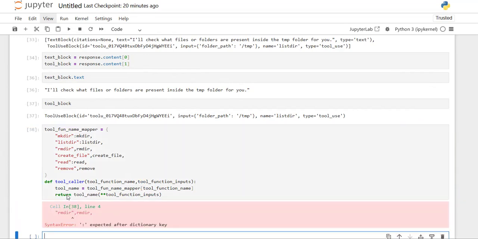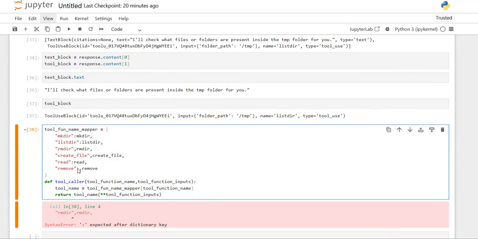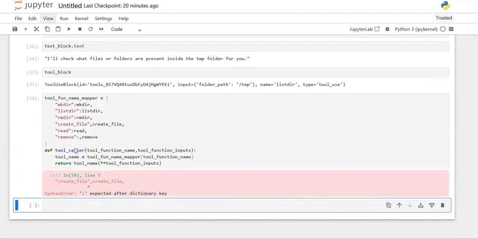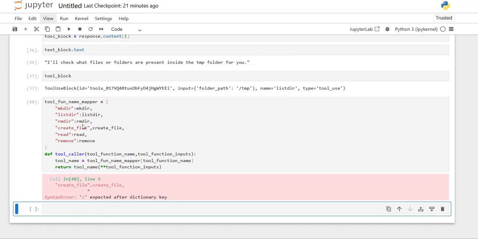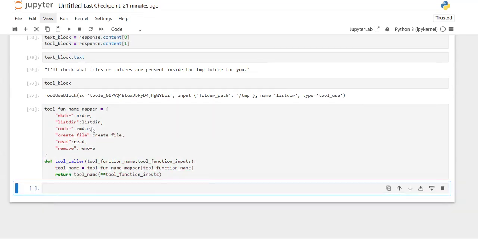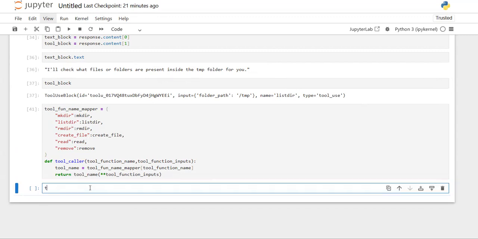Let's check with listdir. I'm checking whether this tool caller function is working by passing some parameters, with list dir as the function name.